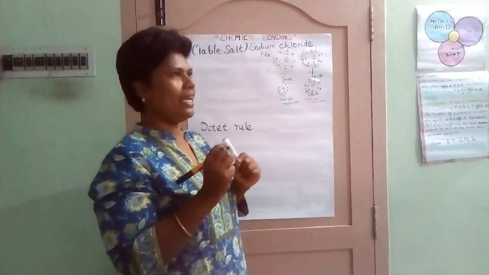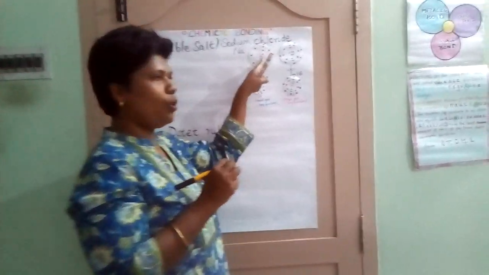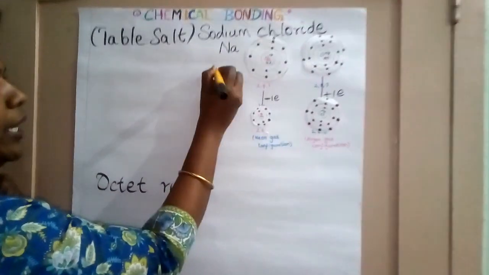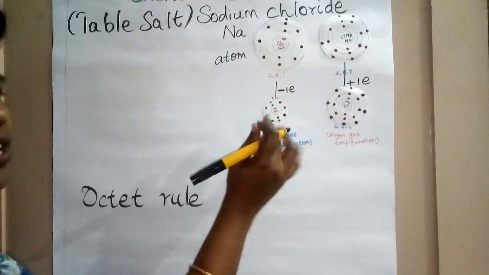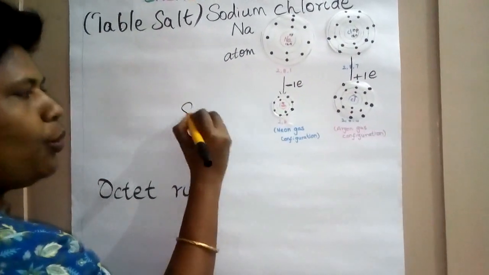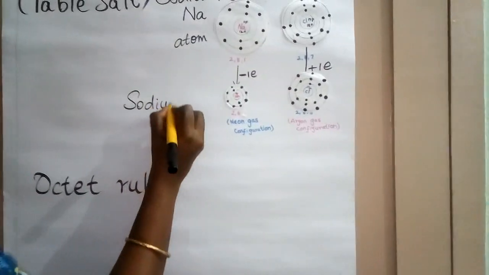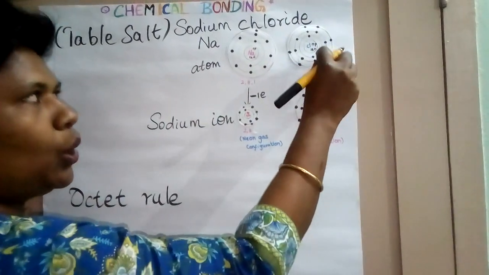Now see one change I did. Here sodium is an atom and it is electrically neutral. When it loses one electron, it becomes a sodium ion. Similarly, when chlorine gains an electron, what charge does it carry? Negative.